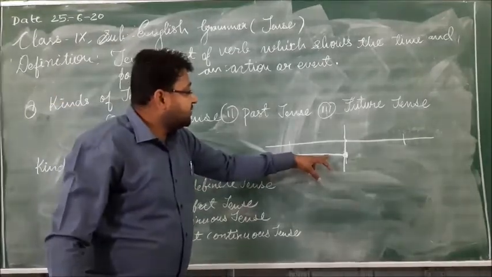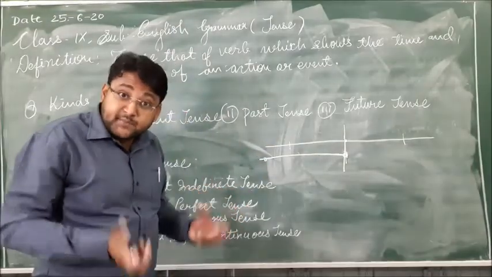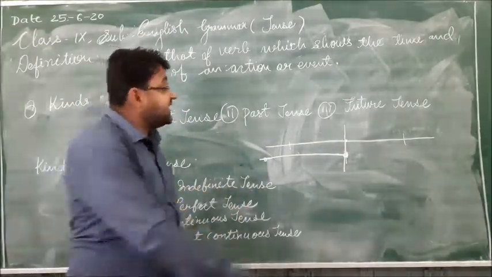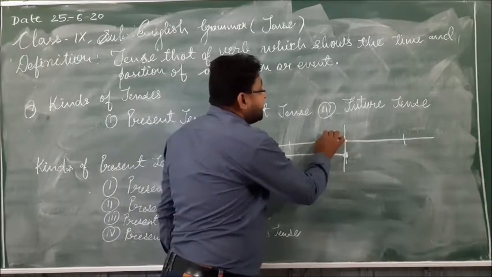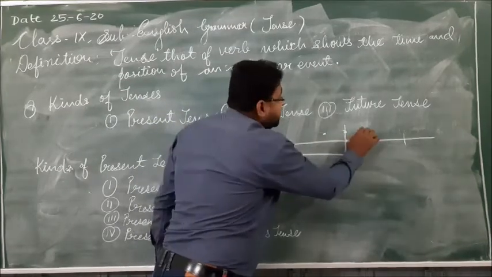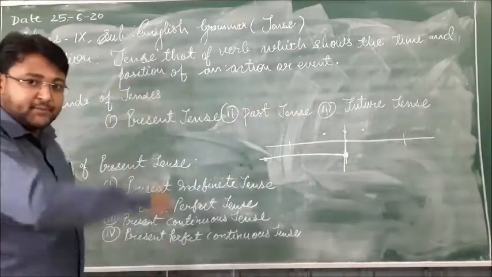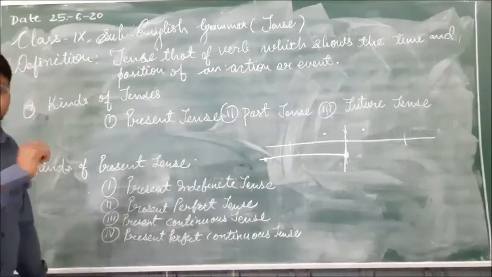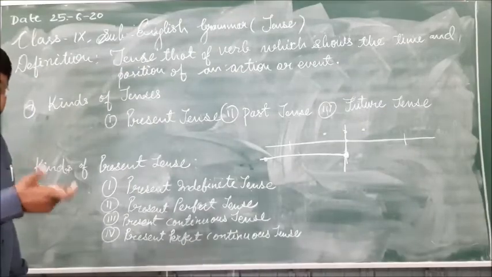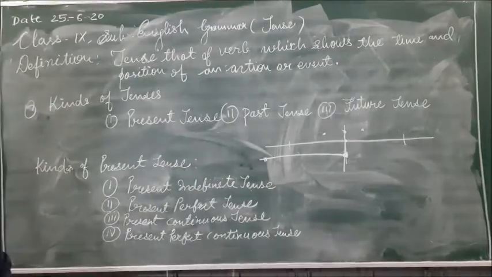So you might have understood what is simple present tense or present indefinite. Present indefinite means when any action happened earlier, it happens today also, and it may happen in future also. So this is the simple present or present indefinite. That is not definite, that is not fixed. It happened earlier, at present also, and in future also it may happen.